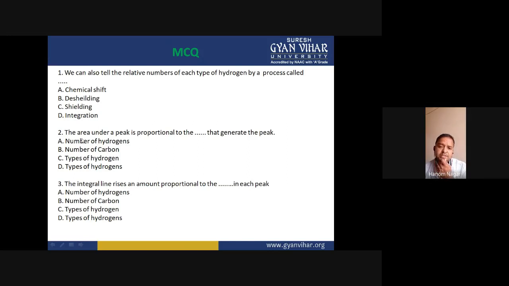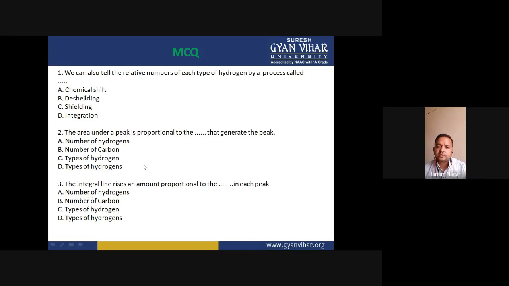The second question is: the area under a peak is proportional to the what that generates the peak. Actually, the area under a peak is directly proportional to the number of protons that generate the peak. So the number of protons, or we can say the number of hydrogens. Option A is the correct option, number of hydrogens.